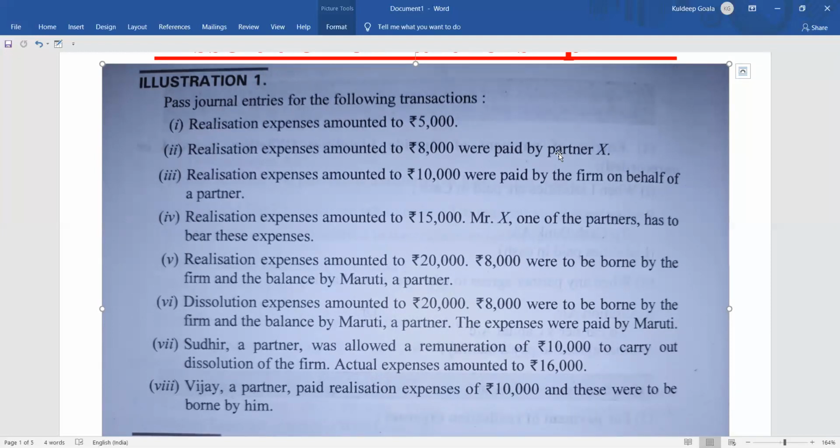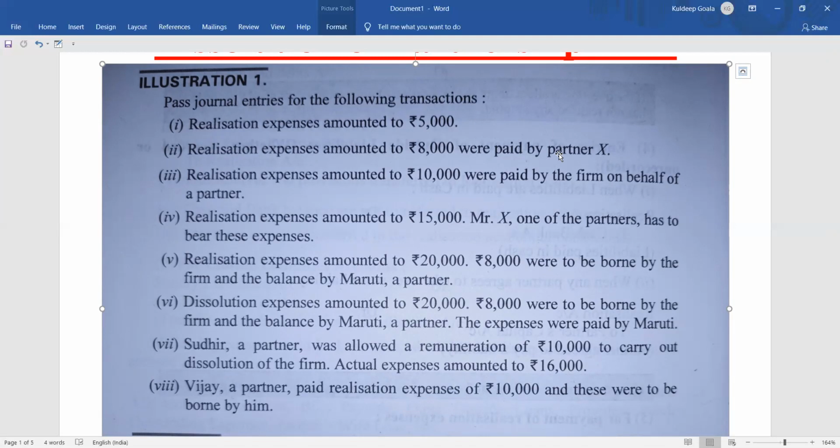To will be the source through which the payment has gone. अगर कैश से गया तो to cash, अगर पार्टनर के अकाउंट से गया to partner's account. We will have to give to the partner, that is why it will be given through the partner, to partner's capital account. So the realization account will be debit because it is realization expenses, so it's a loss. Realization account debit, right? To, कैसे गया यहाँ पे पैसा? सोर्स क्या है वहाँ का? कैपिटल. किसका कैपिटल? X का. That is why it will be to X capital account.